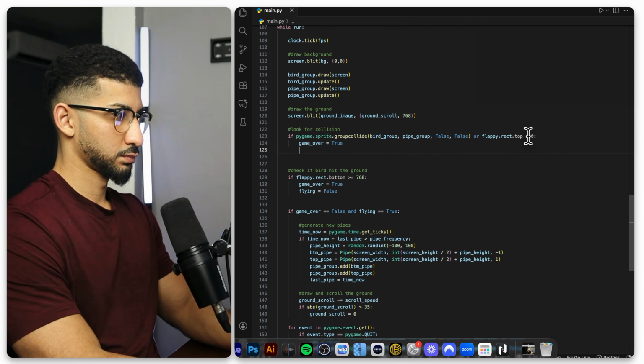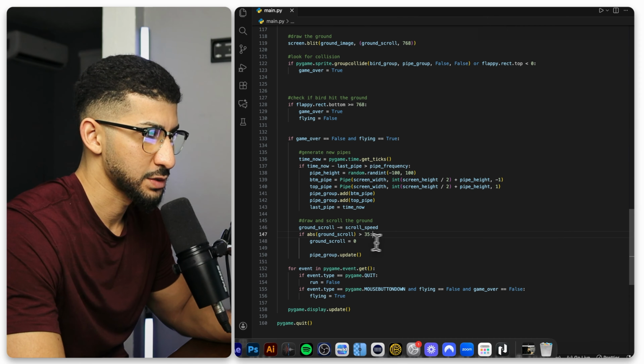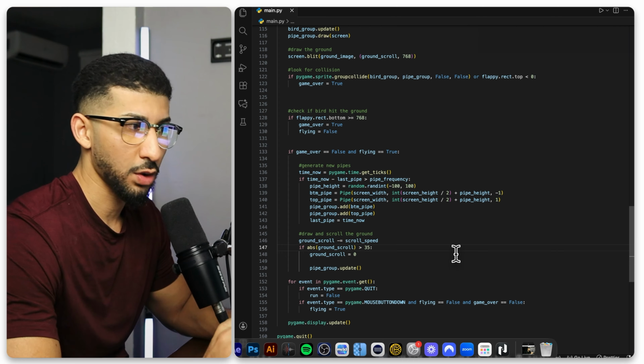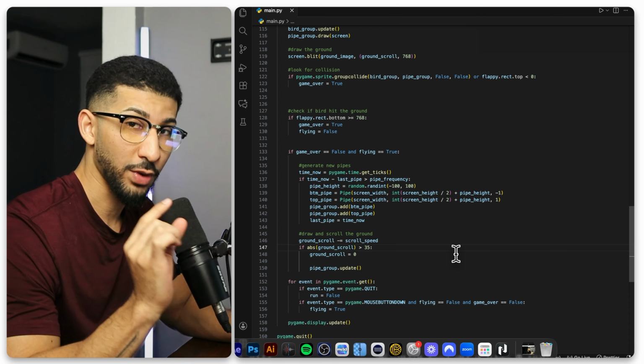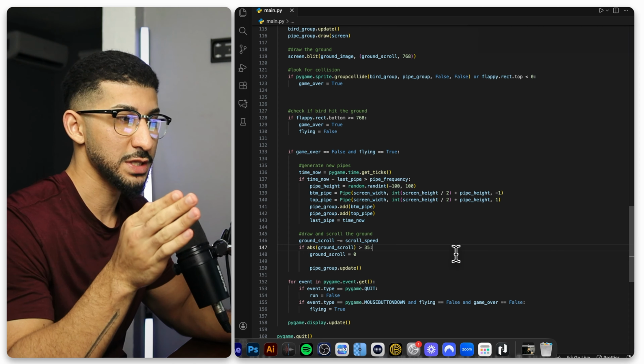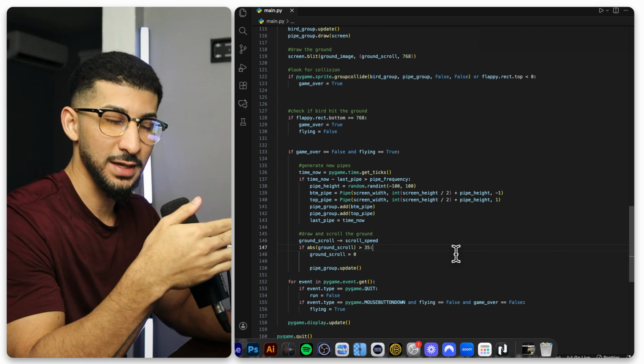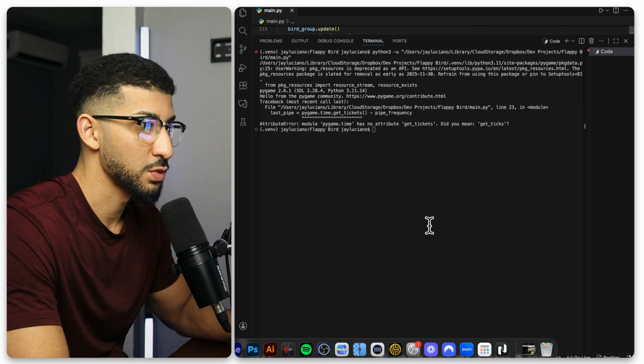All right, so according to this documentation, I added a couple new things. So now we should be able to see all of the pipes in random order, and we will also see them navigate as you play the game. So let's go ahead and test that out. So run the code. Everything seems to be running perfectly smooth.